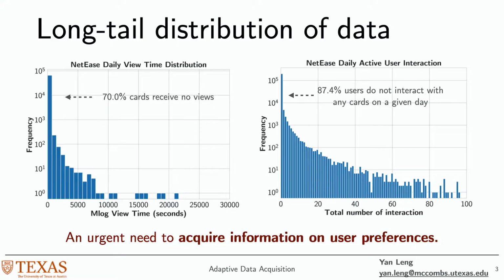This data sparsity and long-tail distribution issue makes it difficult for recommender systems to understand user preferences. This also makes it difficult for users to discover new content that aligns with their interest. Meanwhile, new content and niche content creators may be unfairly biased against due to the popularity bias in the digital platforms. This is especially concerning as the competition in the short-form video realm is getting increasingly tougher. Therefore, there is an urgent need to acquire information on user preferences, which is the motivation for this research.